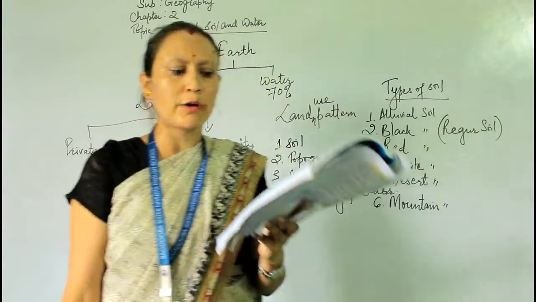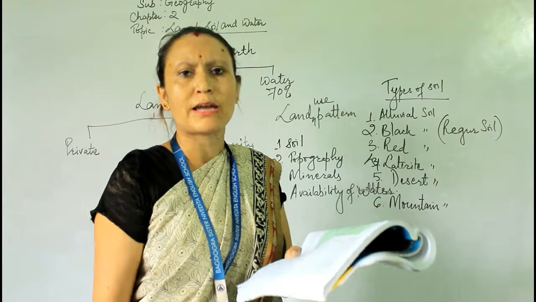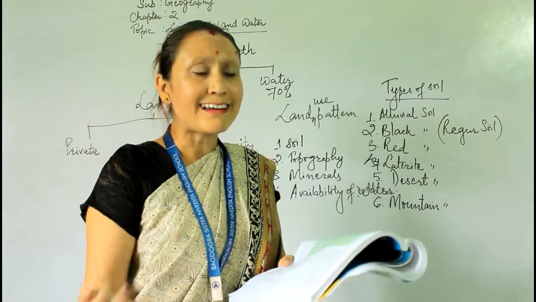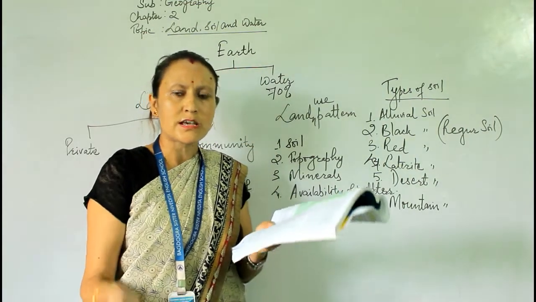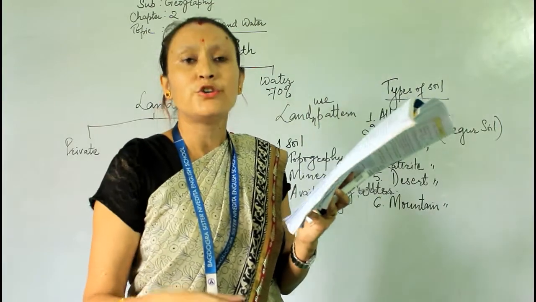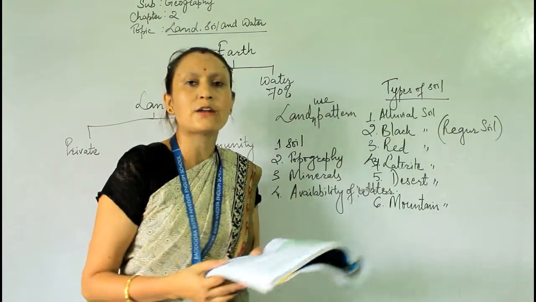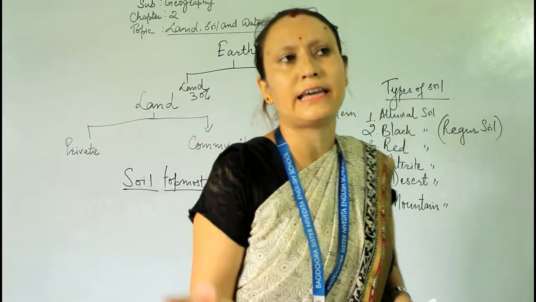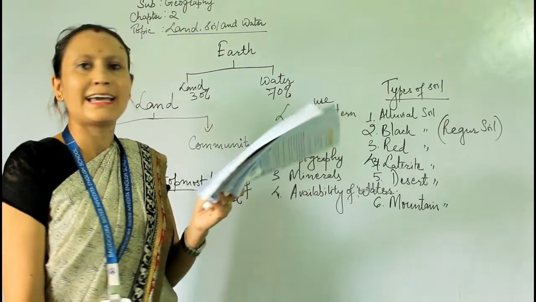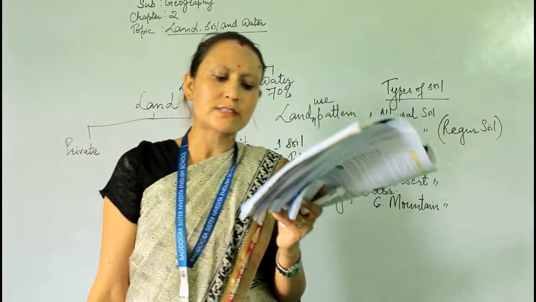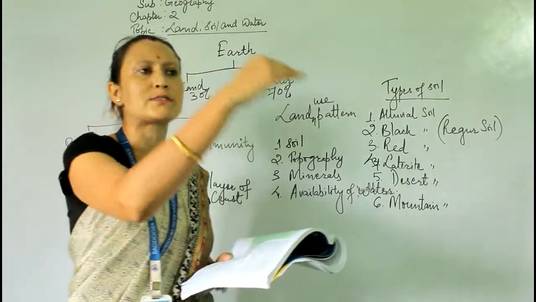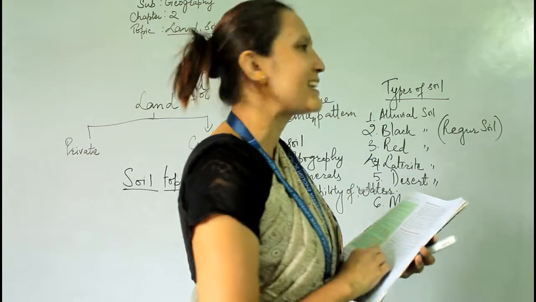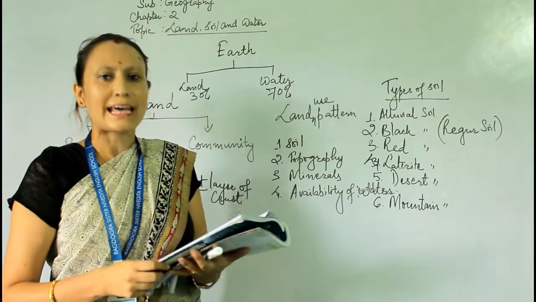Rock dams, that is another way to conserve soils. We can make dams from rocks, okay, huge rocks that are piled up in off-field regions, and we can protect the water over there by constructing such rock dams. Another is terrace farming. Terrace farming is the most famous farming found in the hilly areas. It's like stairs. In hilly areas, steps are built onto the sides of the mountains to do the farming. So stepwise farming, that is terrace farming. By practicing terrace farming also, we can conserve the soil.